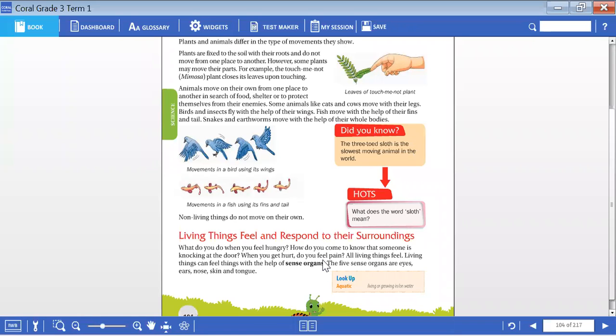Ears, the third segment in our sense organs is ears. With the help of sense organ ears, we can hear the sound. We can hear the noise. Even if it is a tiny noise, we can hear it. But non-living things cannot hear, non-living things cannot see, non-living things cannot smell.